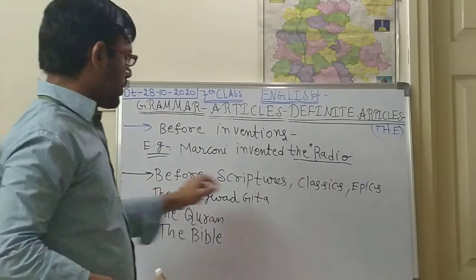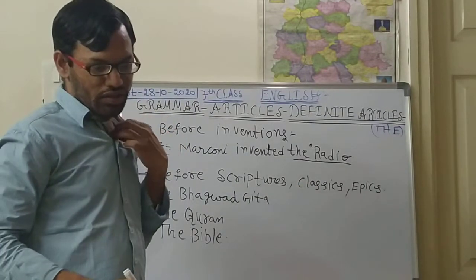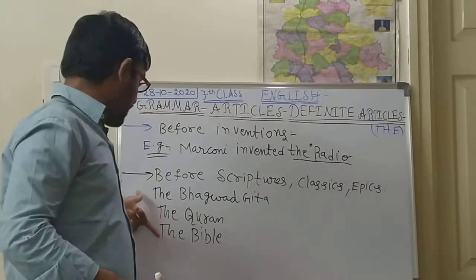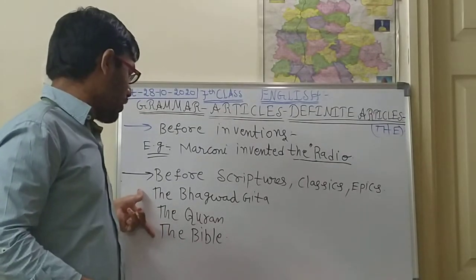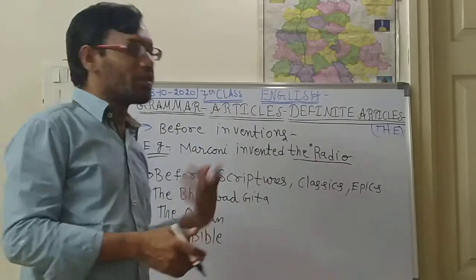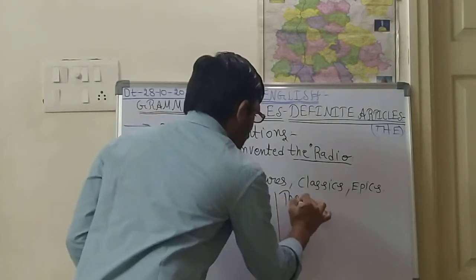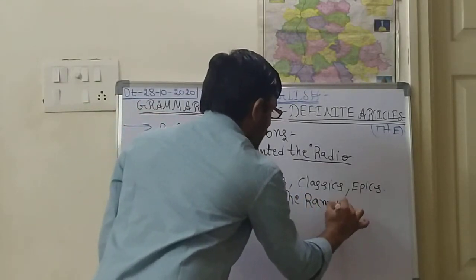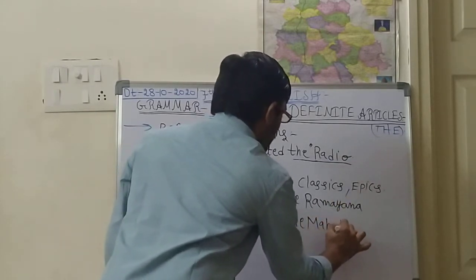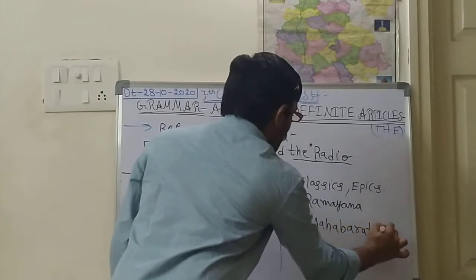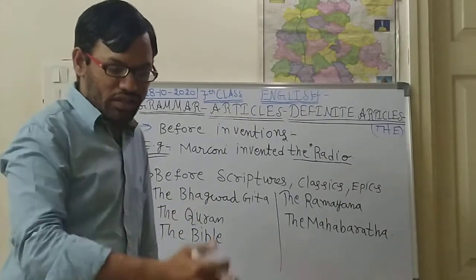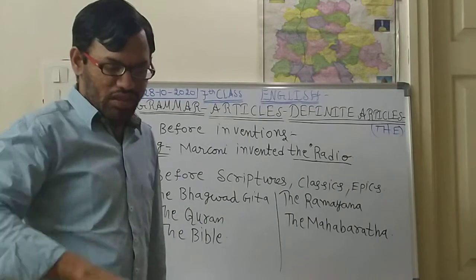So before that, these are the epics. These are the scriptures. These are not epics. So the Bhagavad Gita, the Quran, the Bible, scriptures, holy books. Scriptures means holy books. And next, epics means any type of stories. Epics means the Ramayana, the Mahabharata. Like this, the Bhagavata, like this we will be saying. So the Adi Grantha, like this we will be saying.